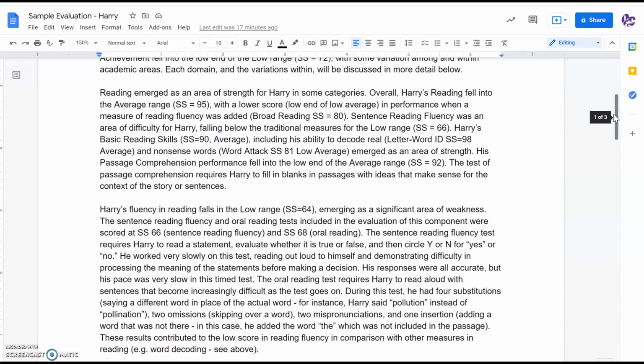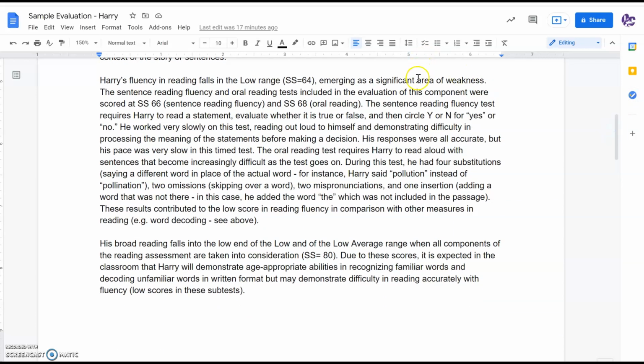So here in the report, we identify that reading emerged as an area of strength in some areas, or in some categories for the student. So we've got the overall reading, and then adding in the fluency, we include the broad reading standard score. And this moves us into the low end of low average. So we see that fluency is a challenge for the student. We're talking through the scores for each of the subtests. And then we do identify a significant area of weakness in fluency. So we'll see for this student that fluency is a challenge. And you'll notice some of that qualitative observation, that detail integrated here.